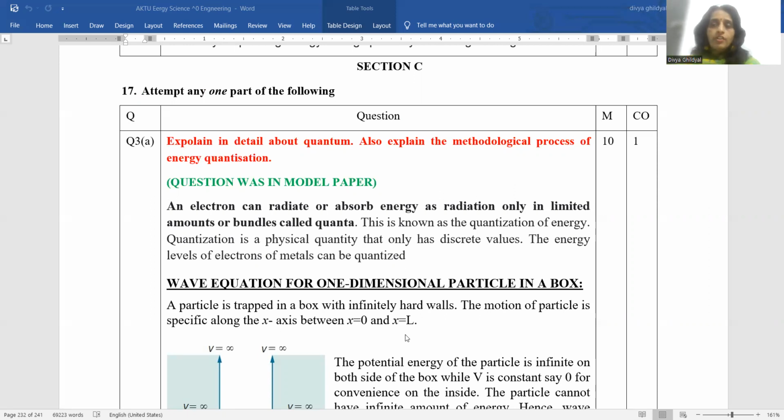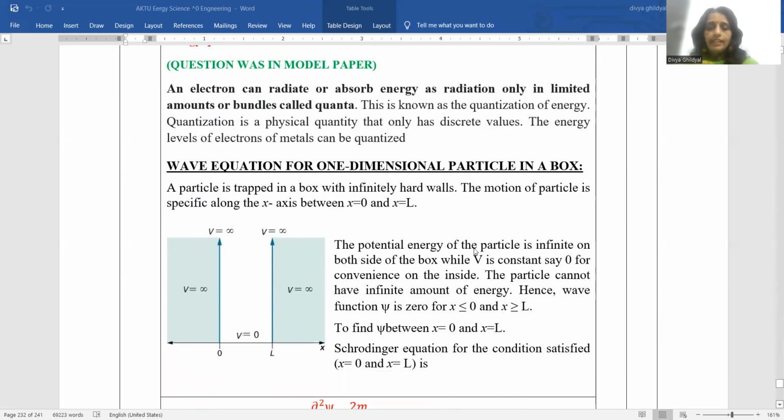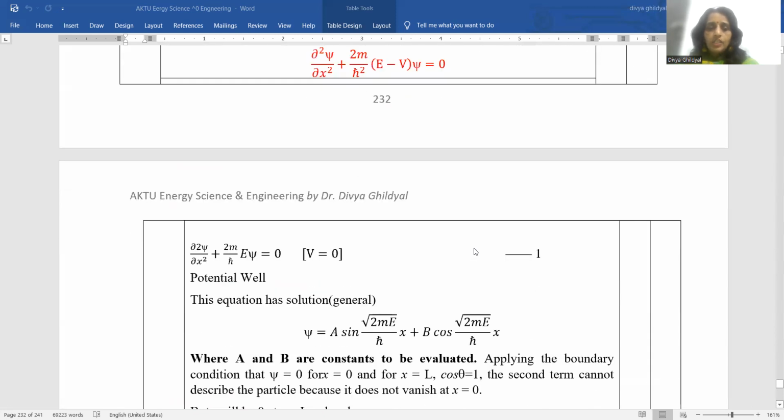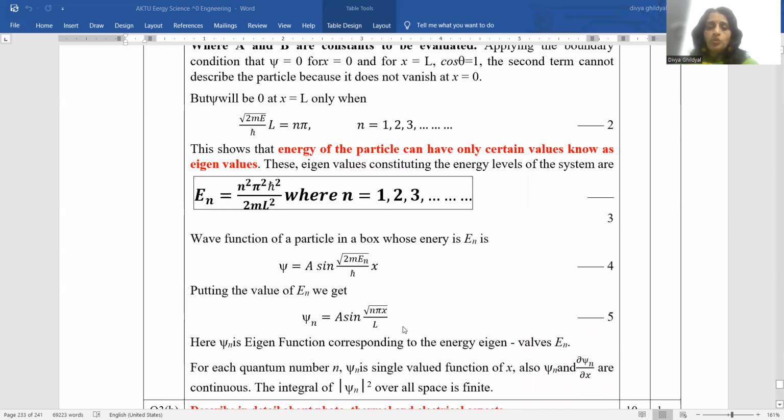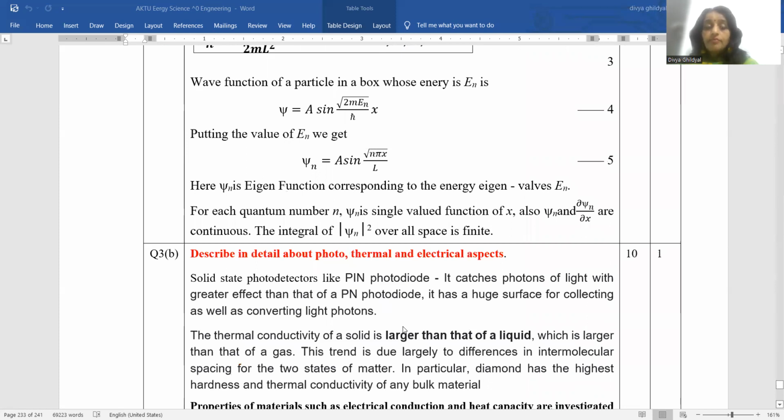So quantization is a physical quantity which has only discrete values. Like this expression here is showing you the answer for this question. Energy of particle will have only certain values known as eigenvalues, and this is quantized, where n is 1, 2, 3, etc.